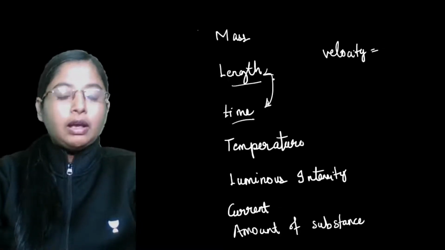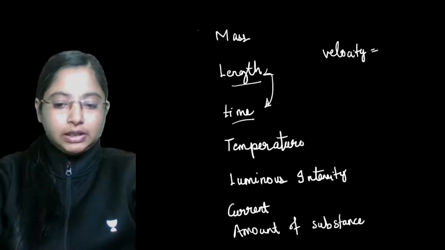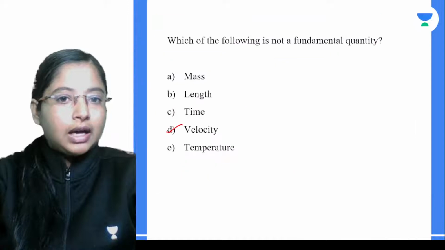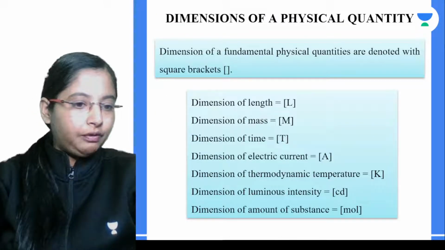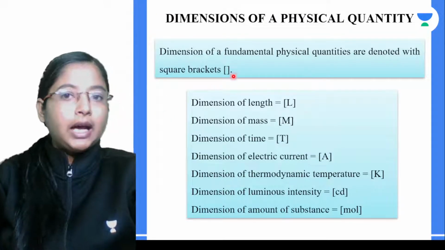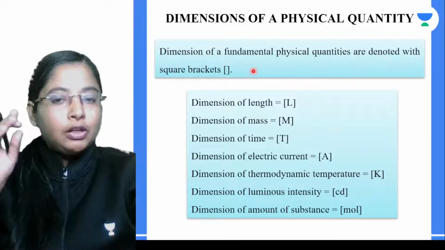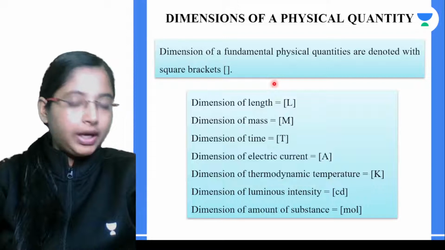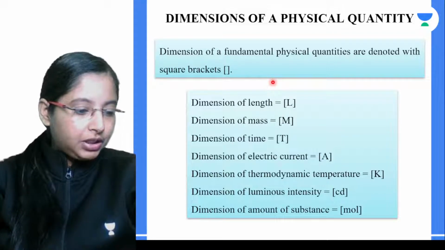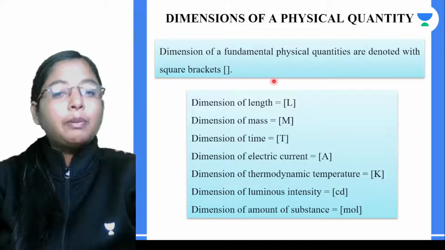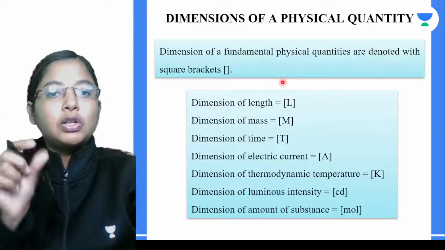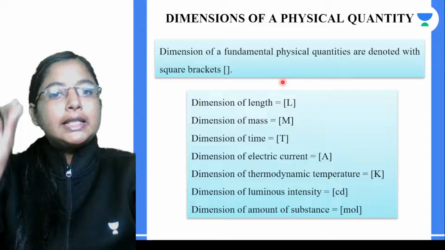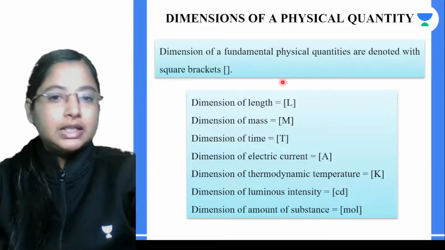So you can get your derived quantities from fundamental quantities. For all of these fundamental quantities, you can give an associated dimension. Velocity being displacement upon time is right, because velocity is a vector quantity, so we give it as displacement by time. If you take distance by time, it becomes speed, which is a scalar quantity.